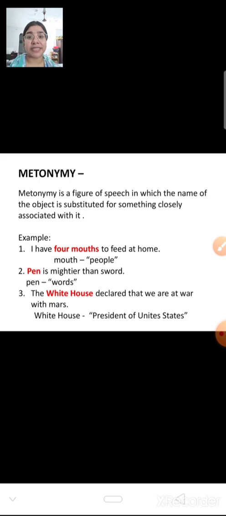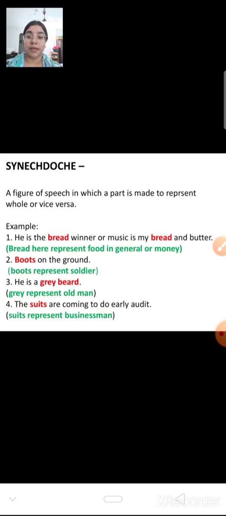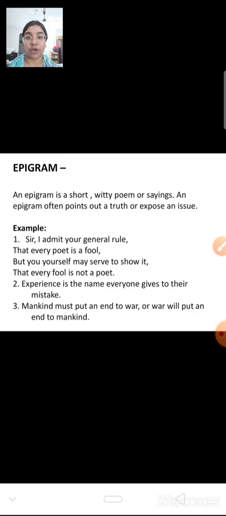Now tell me, the White House is not part of the president. The White House is not part of the president's body or around him. It is situated with him. It is associated with him. So we can use the word which is associated with them. We are not using the part. We are using something which is associated with them here. I hope you have understood what is metonymy and what is synecdoche.